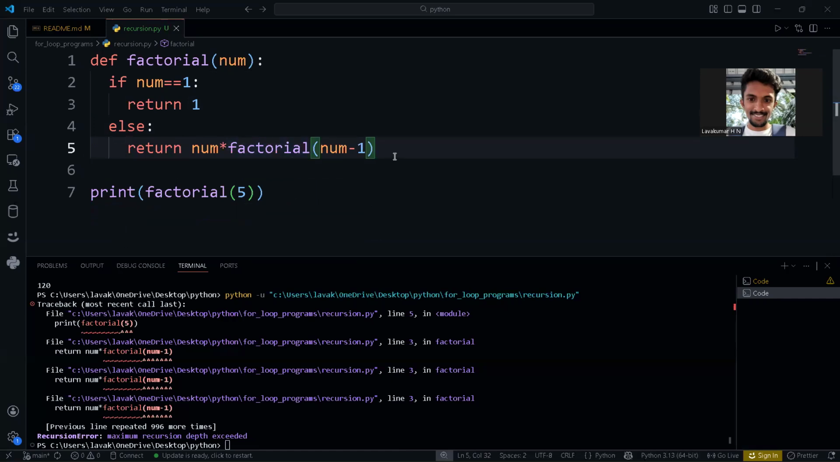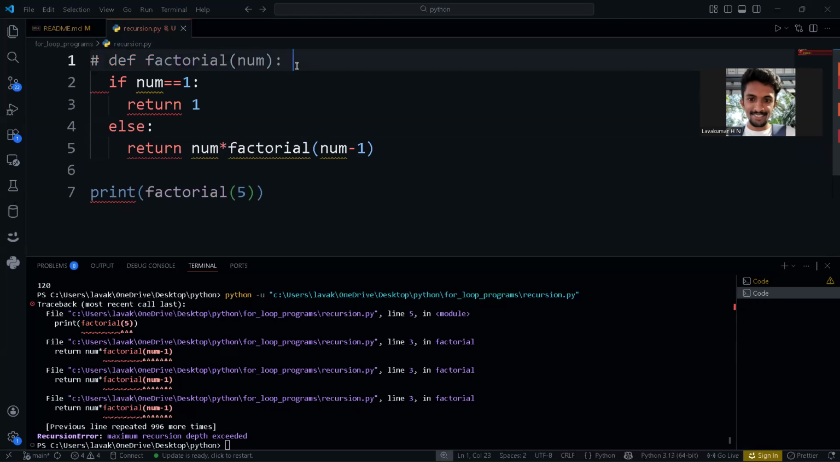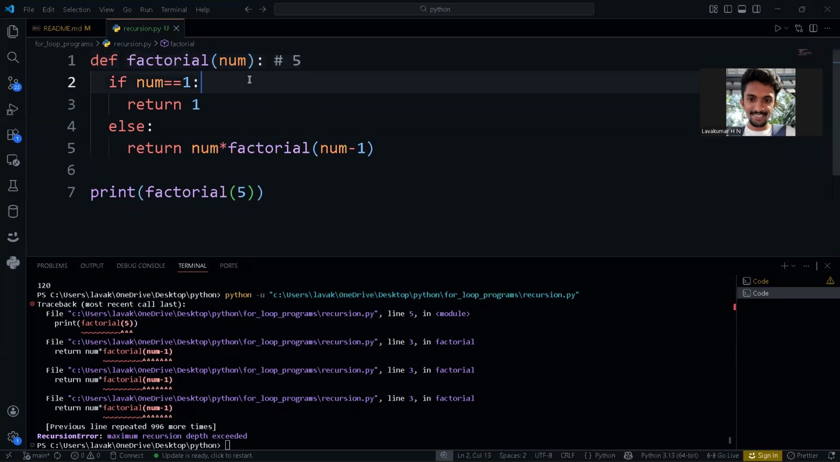Now how will it get executed? So simple way, you're passing 5 here, factorial of 5. It will come here initially. Let's comment this. I will have 5 here. Now in this 5, what will happen? This 5 will check if 5 equal to 1. No, 5 is not equal to 1. So the condition will be false. Let's take 0 in the first case. I don't want to confuse you. So it will go to else.